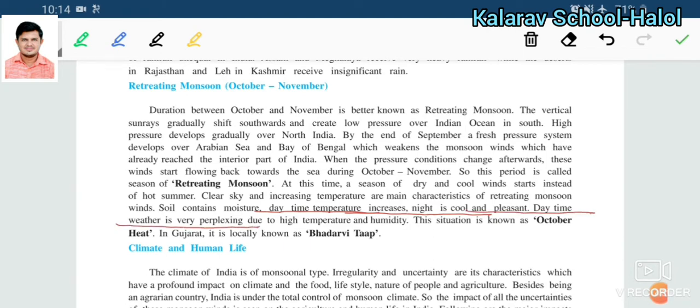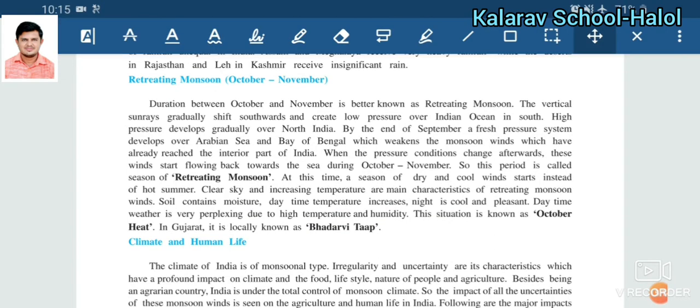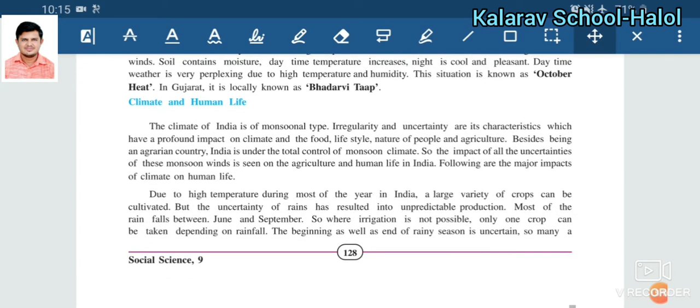Daytime weather is very perplexing due to the high temperature and humidity. This situation is known as the October heat. If the question is what is called October heat, you have to describe this. In Gujarat, it is locally known as the Bhadarvi Tap. In the Gujarati language, October heat is called Bhadarvi Tap.